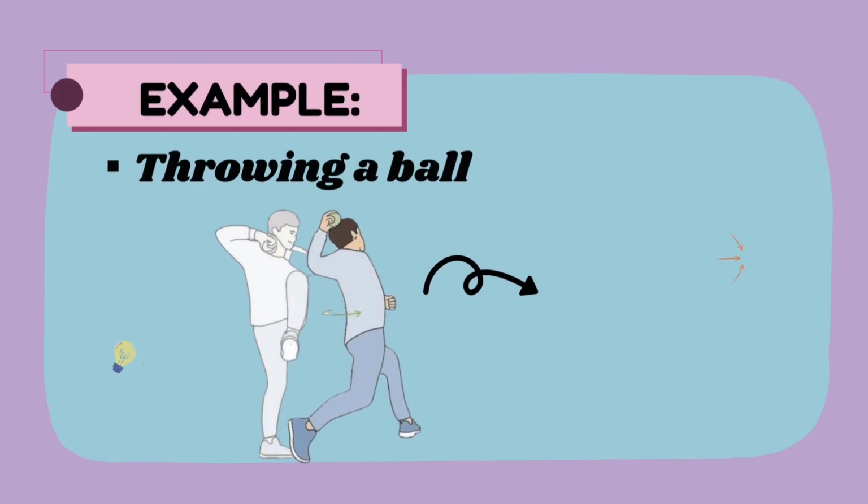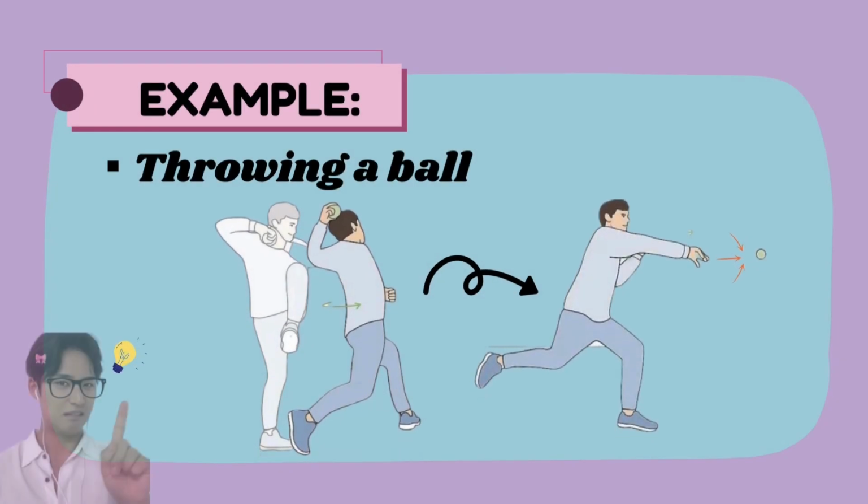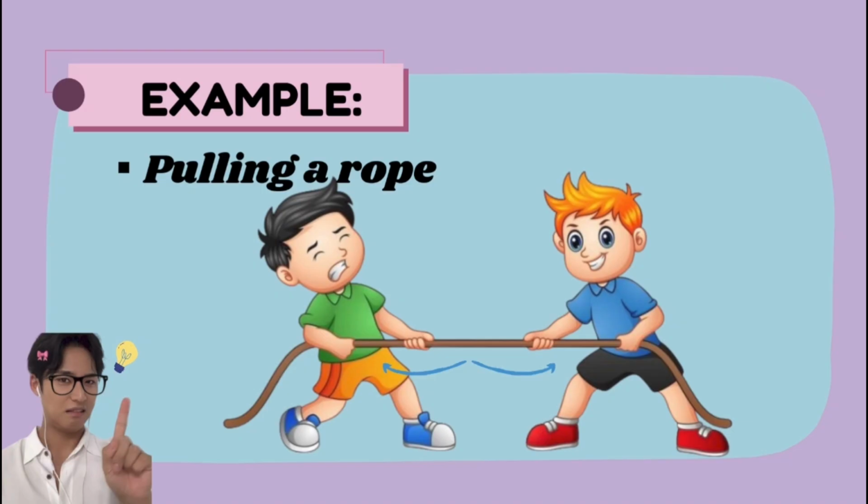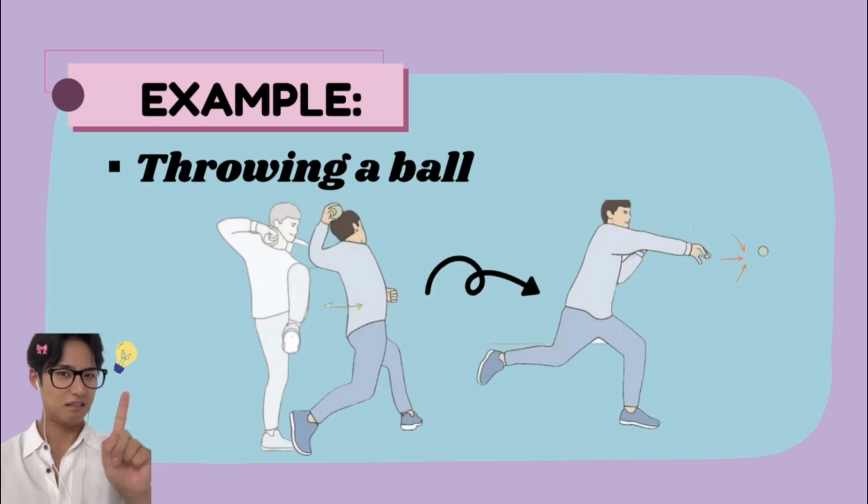Next is throwing a ball. When you throw a ball, you're applying a force to it, transferring energy to the ball and propelling it through the air. In this case, you're doing work on the ball. So that's our example for applied force, because applied force is an intentional push or pull that changes an object's motion or position.